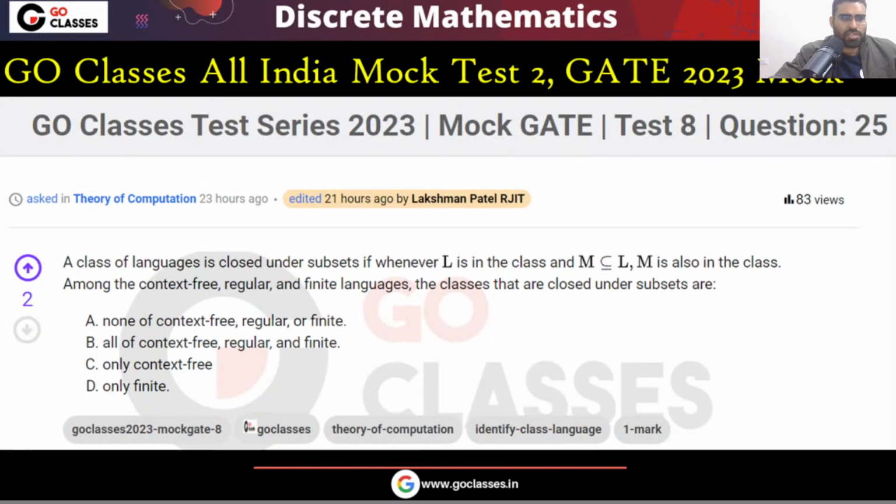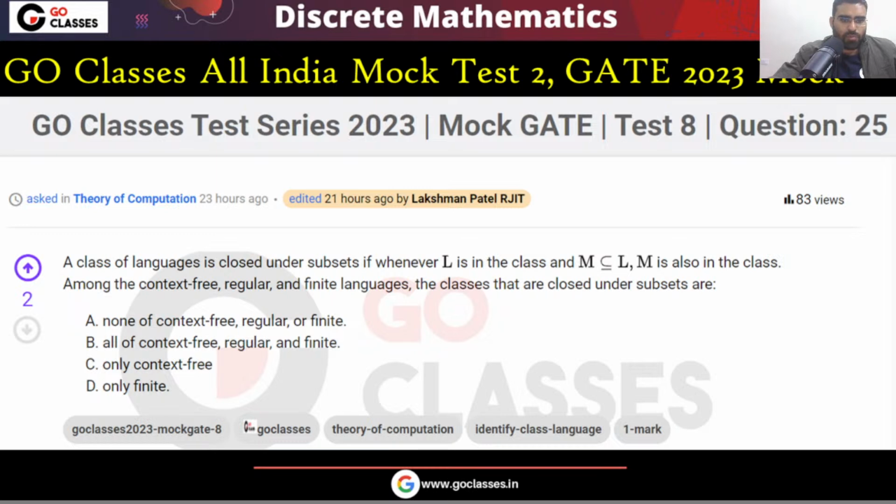So let's see this question. Now this is another very simple question from the theory of computation. But before that, tell me, the last question was easy, right? Yes or no? Many students are saying that it was easy. So now tell me about this one.